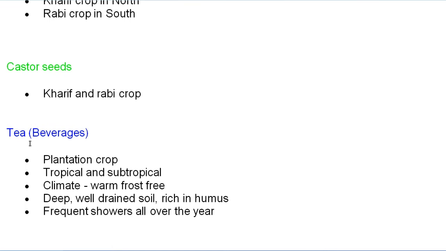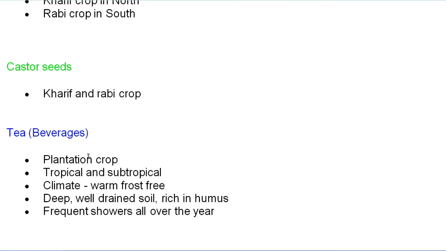Next, move to the tea. Remember, tea and coffee are the main plantation crops. Many times in the question paper you will get the word beverages. Remember, tea and coffee are also known as the main beverage crops of India. Many times students get confused and write wrong answers. So in place of tea you will get beverages, which means you have to write about tea and coffee.